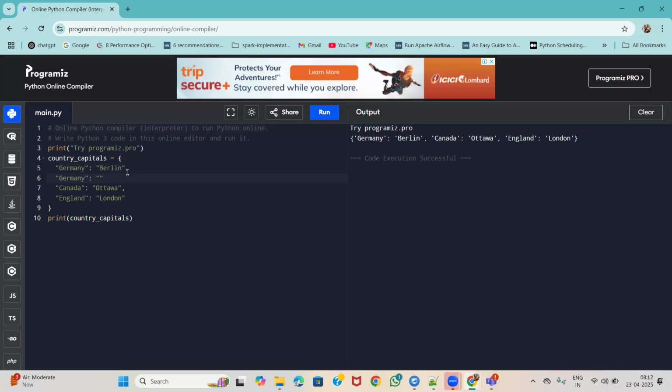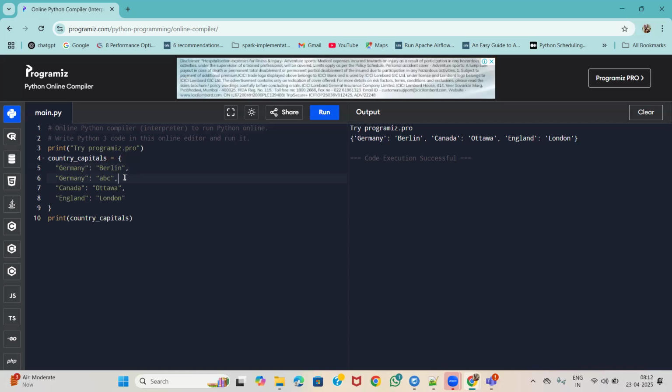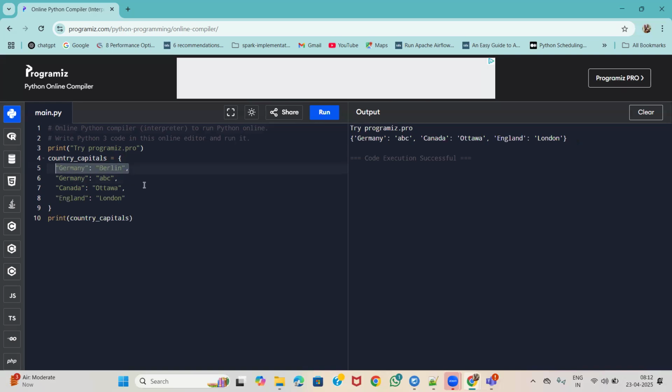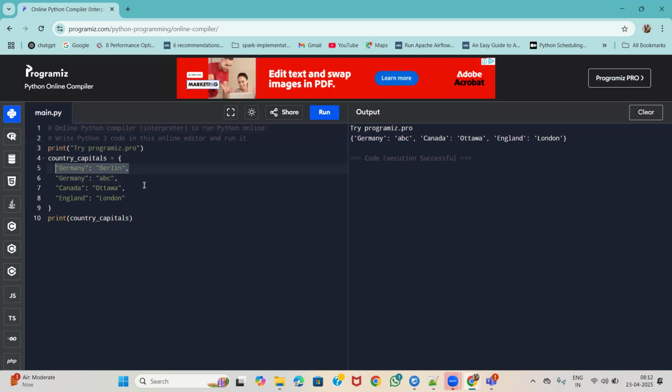So I will just say ABC, then comma. Now let us see what happens. Even though it accepts the duplicate key, it doesn't keep its earlier value, so we will be losing the data. Whatever earlier values we had, we will lose that data. So there must be a unique value at the key level.